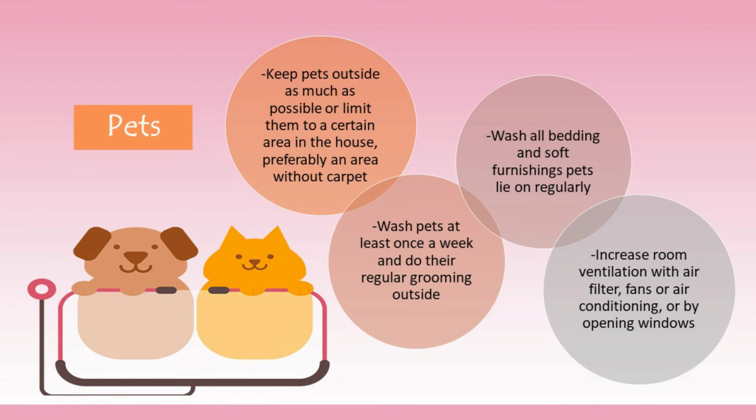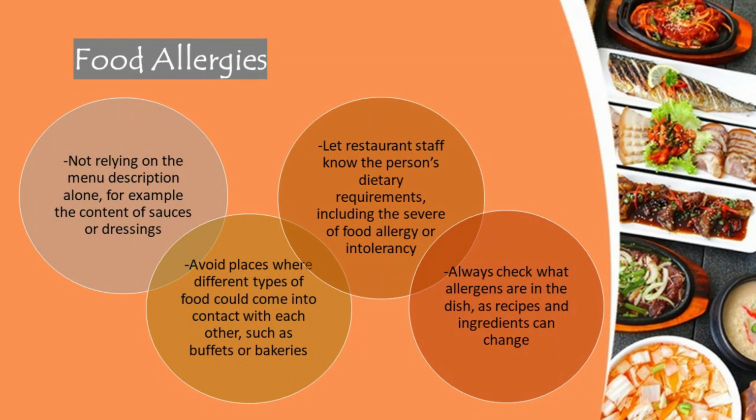Instead of pet fur, the flakes of dead skin, saliva, and dried urine cause allergic reactions. This can be reduced by keeping pets outside as much as possible or limiting them to a certain area in the house, preferably an area without carpet. Wash pets at least once a week and do their regular grooming outside. Also, wash all bedding and soft furniture pets lie on regularly. Increase the room ventilation with air filters, fans or air conditioning, or by opening windows.